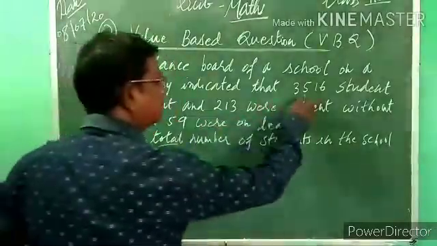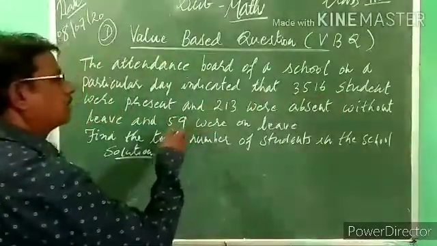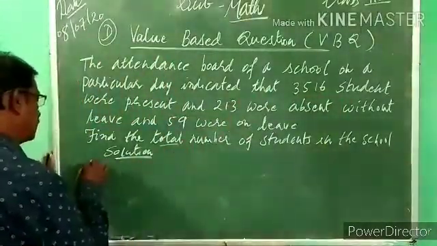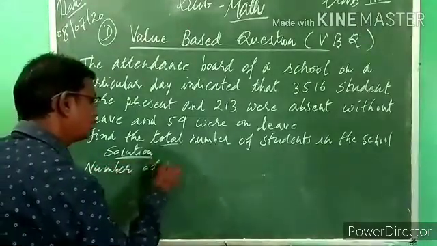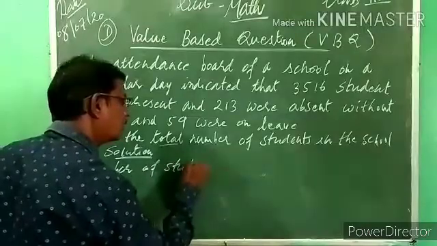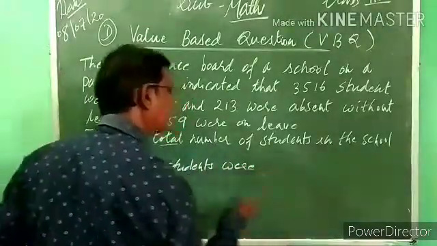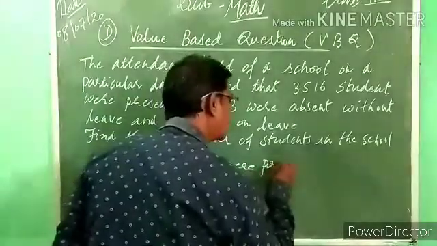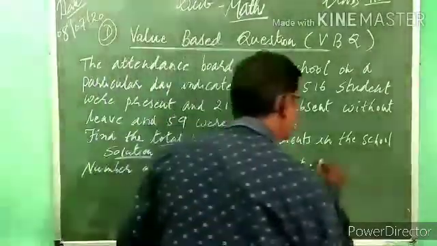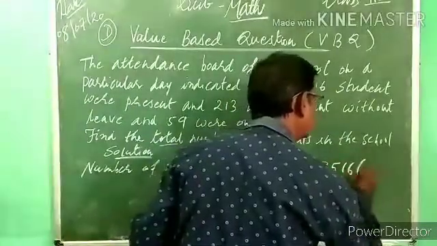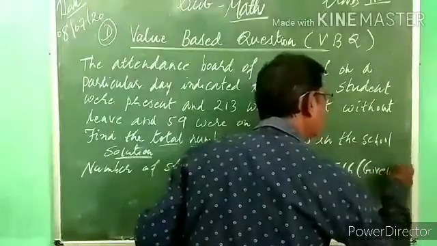First of all, 3,516 students were present. First sentence: number of students present is equal to how much is given? 3,516. This is given in the example.